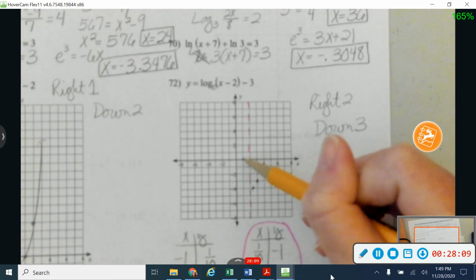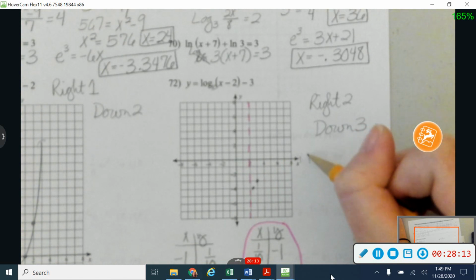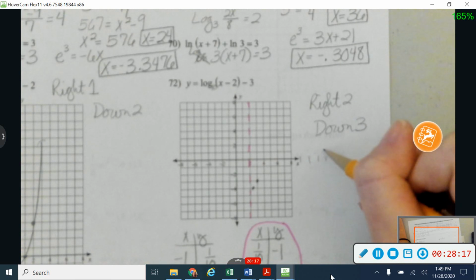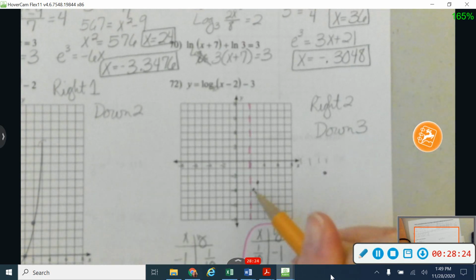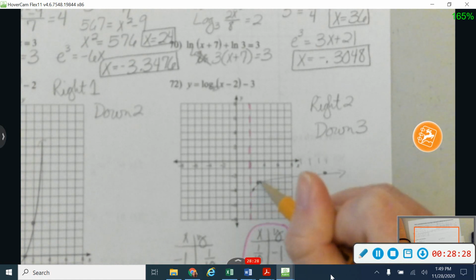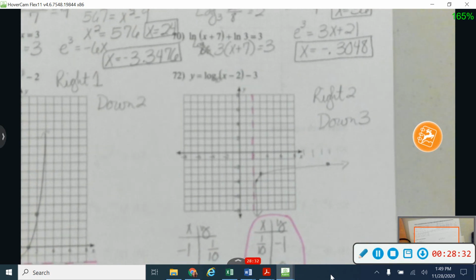And I'm going to go to 10, 1, and I'm going to move to the right 2 and down 1, 2, 3. And follow my asymptotes, just like that.